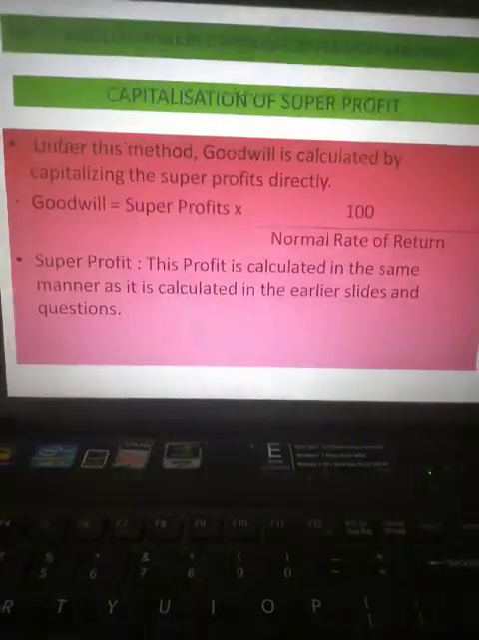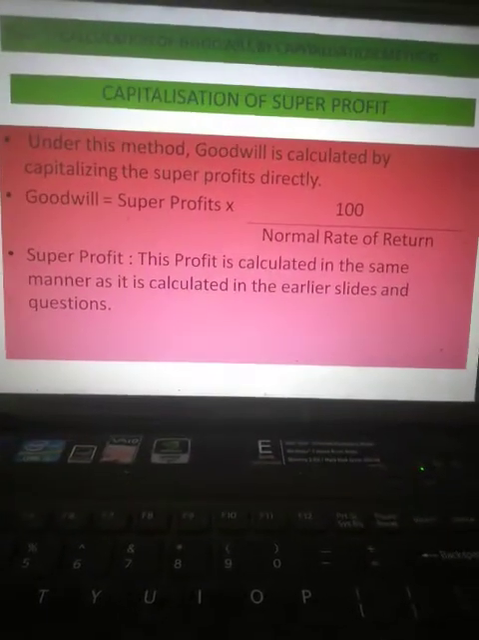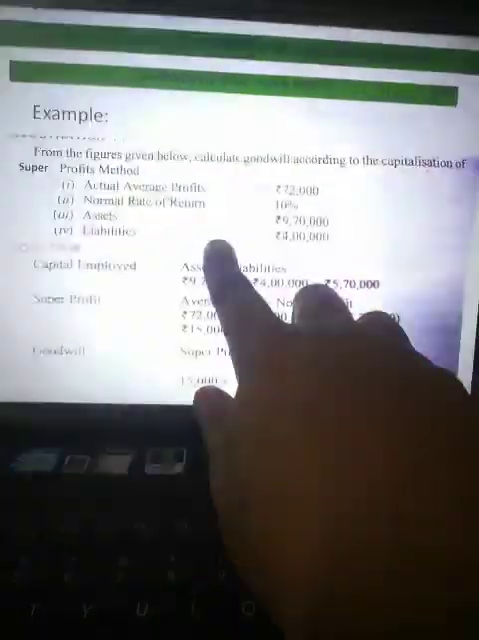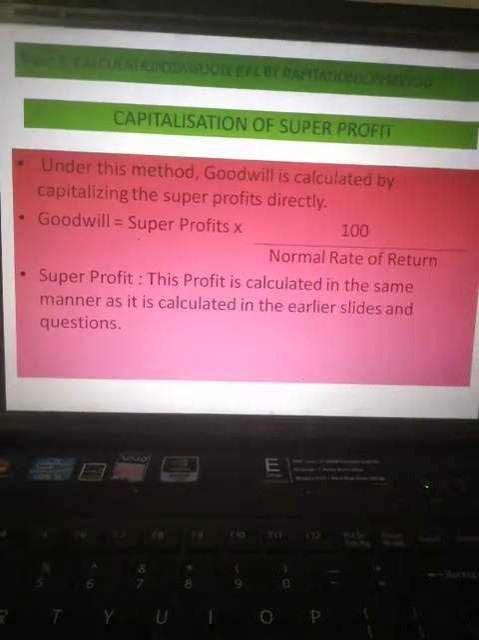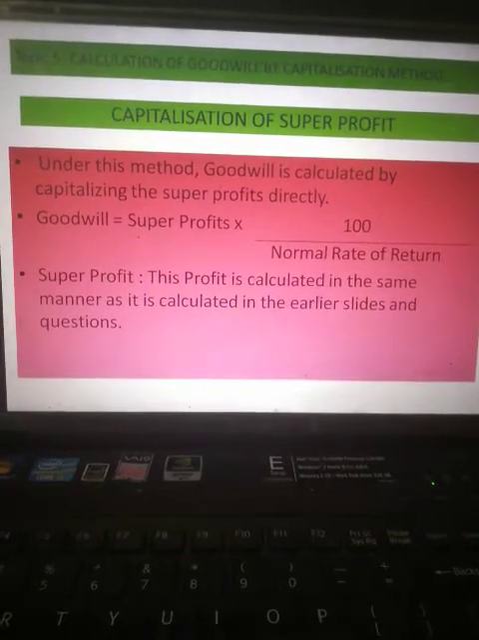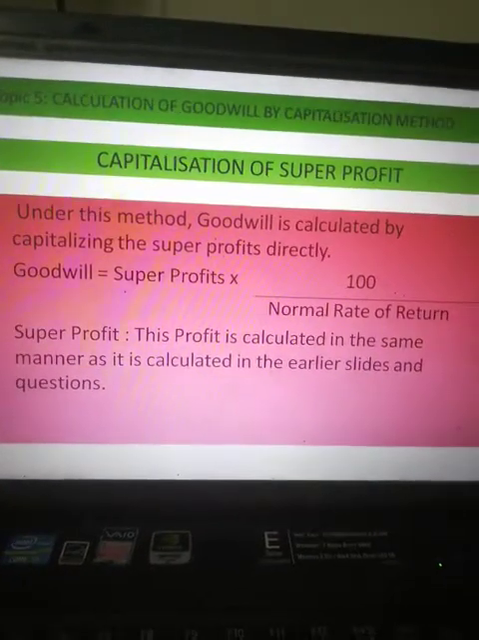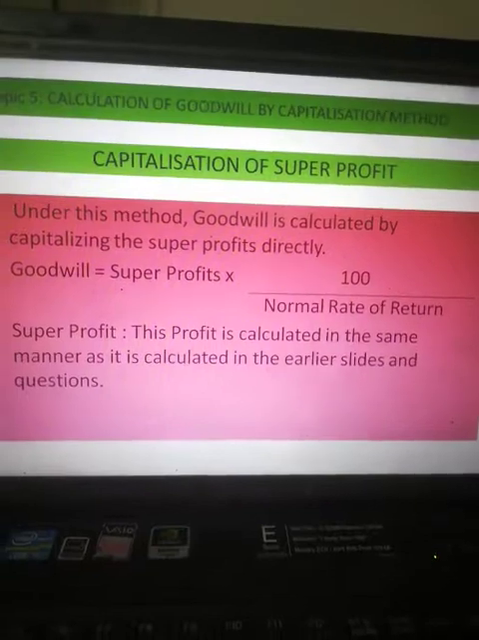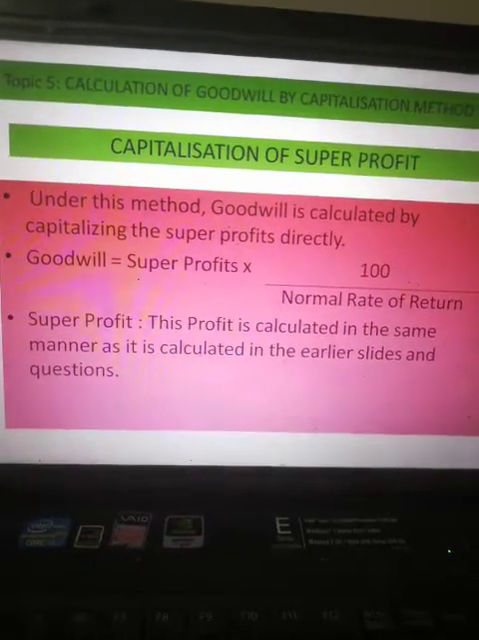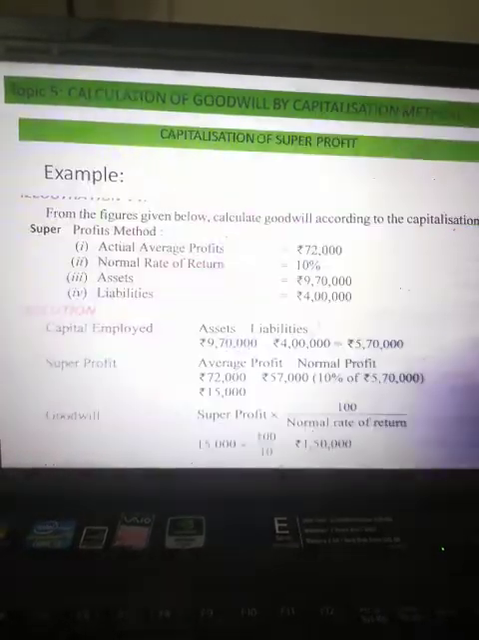Let's move further. Now here we have the capitalization of super profit. First of all, what will be the formula? The formula for this will be super profit into 100 upon normal rate of return. Class, we have already discussed how we calculate our super profit, that will be calculated in the same manner. Let's move to the example of this.